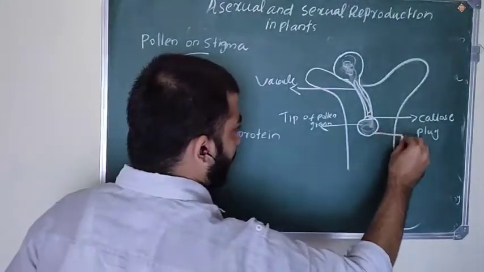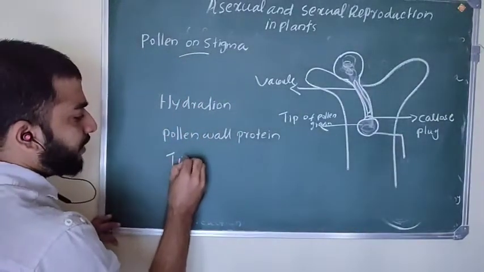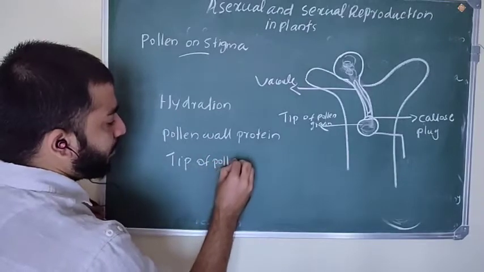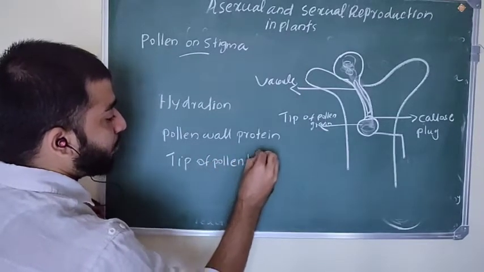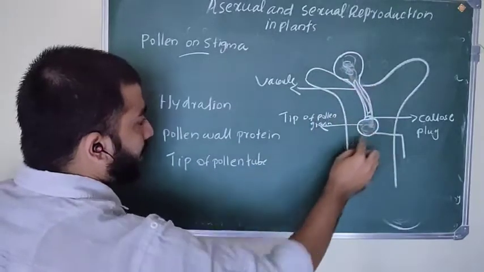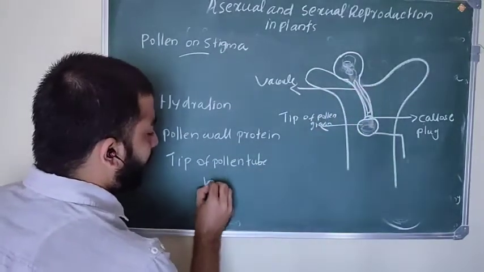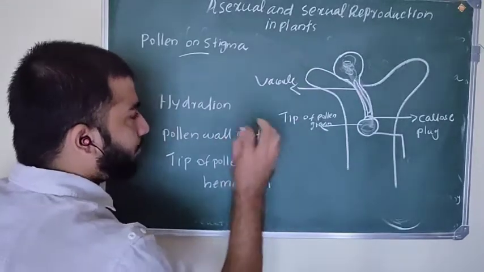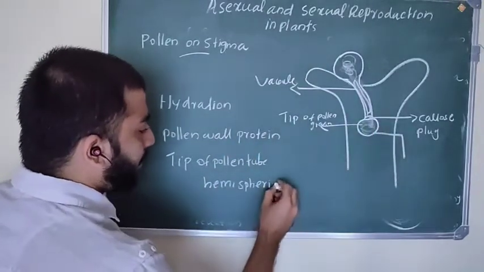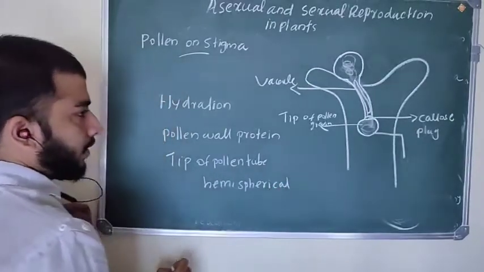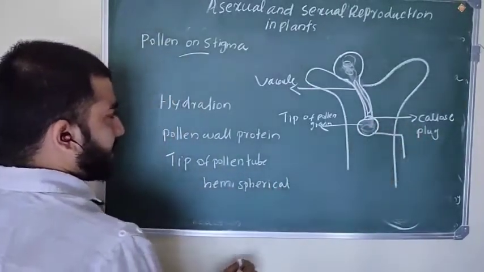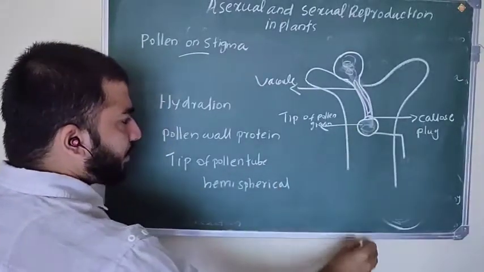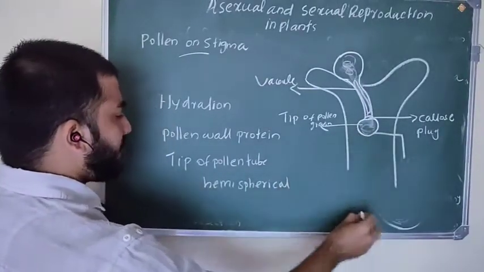And this tip of the pollen tube looks like a hemispherical structure. All the contents of the pollen are now present at the tip of the pollen tube, and the rest is blocked by a callus plug, and only this pollen tube grows through the style.